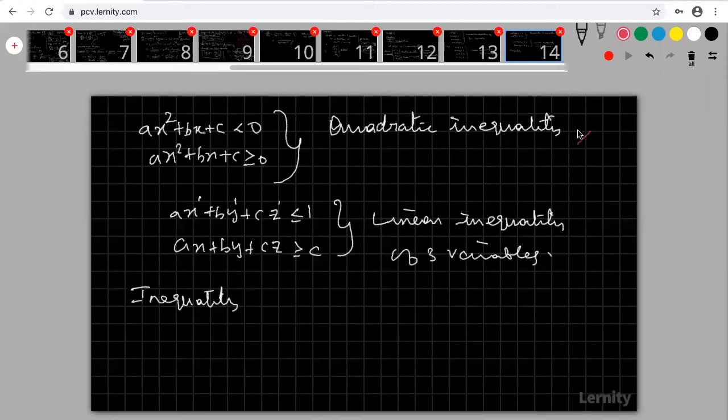But these two are not in our syllabus. That means we are not going to discuss anything about these two. You just know about that. What is quadratic inequality? What is linear inequality of three variables? Everything. You please try to understand what is quadratic inequality, what is linear inequality of three variables. Are you okay? Do you understand?